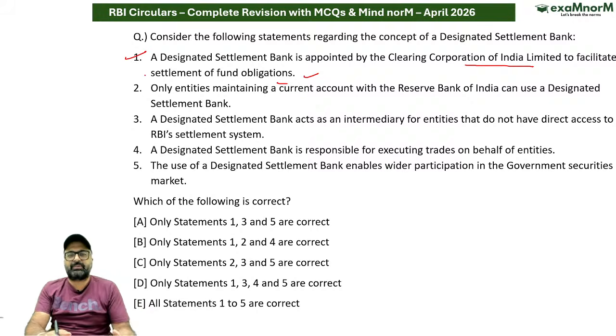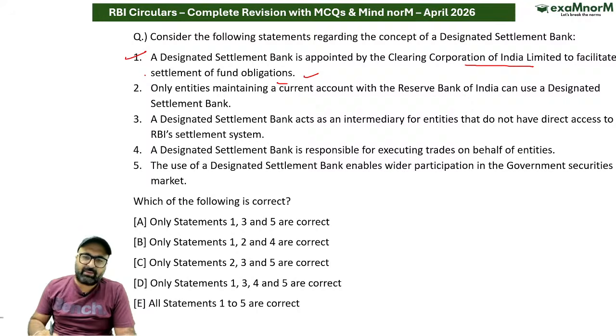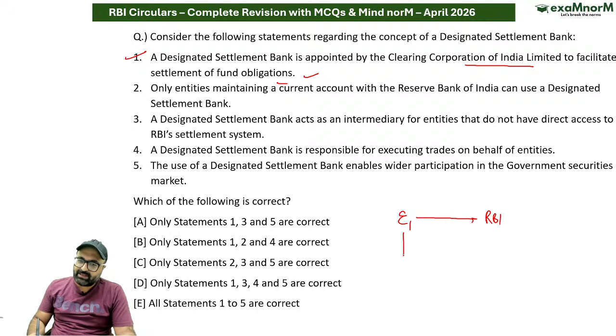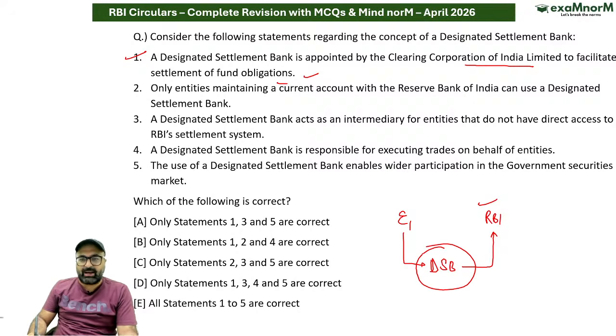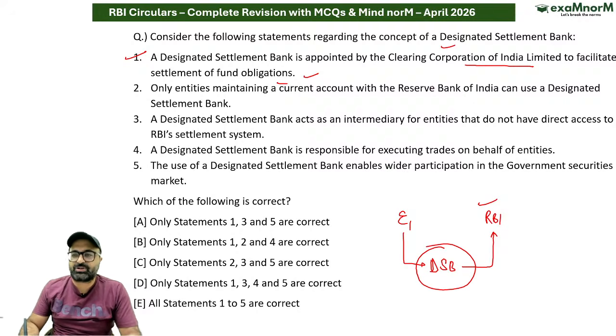अगर मैं designated settlement bank की बात करूं, what is designated settlement bank? कि सर मान लो एक entity है, this entity does not possess a current account with RBI. So in that case, this entity will involve a designated settlement bank which has a current account with RBI in order to make the transaction, in order to make the settlement. So that is known as designated settlement bank, and it is appointed by Clearing Corporation of India Limited.